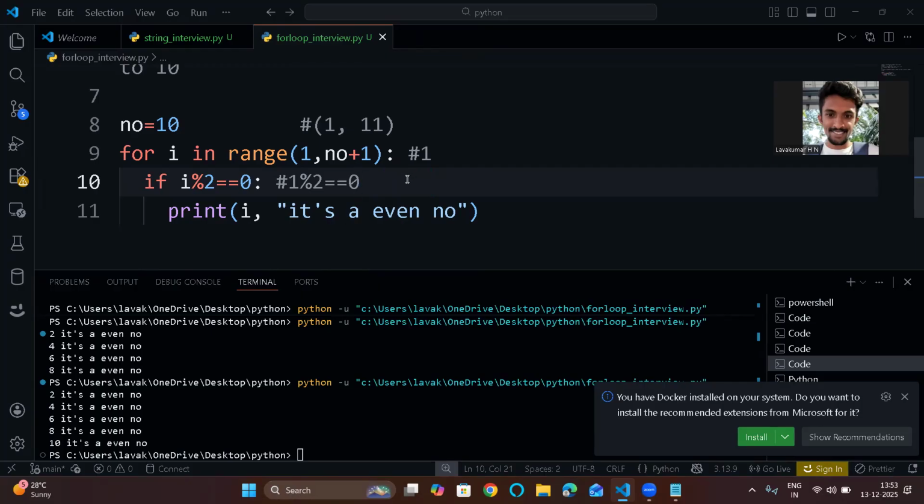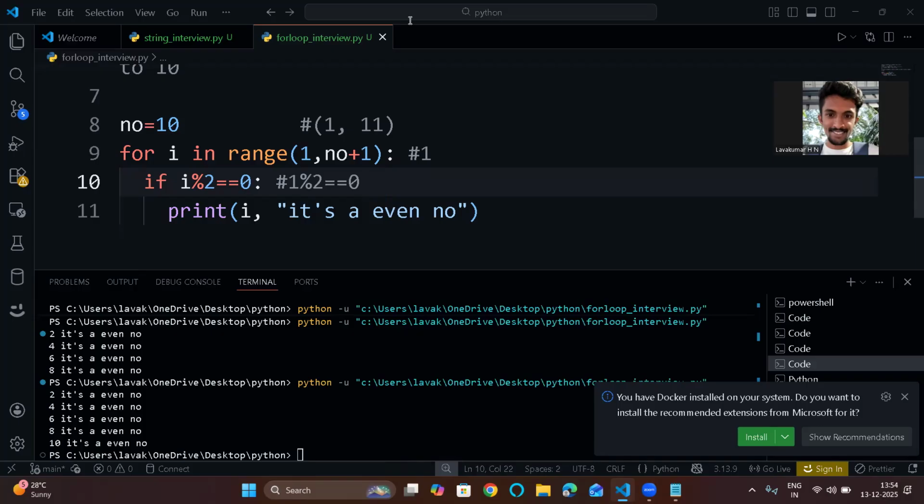If the remainder is equal to 0, it's an even number, or else it's not an even number. Let's take an example of 10. 10 divided by 2, you will get the output 5, and the remainder will be 0. So whatever numbers give remainder 0 will be considered even numbers. I hope you understood. So now this condition is false.